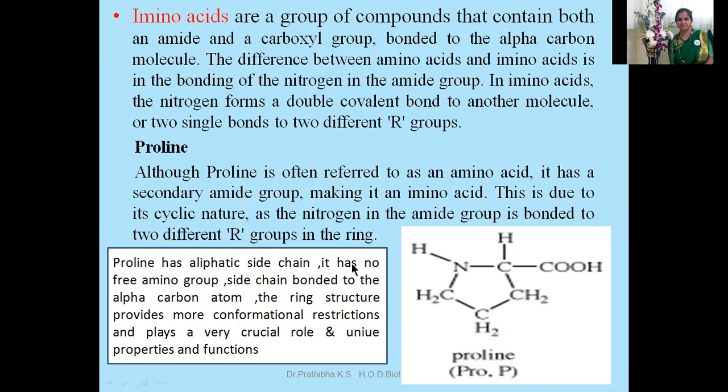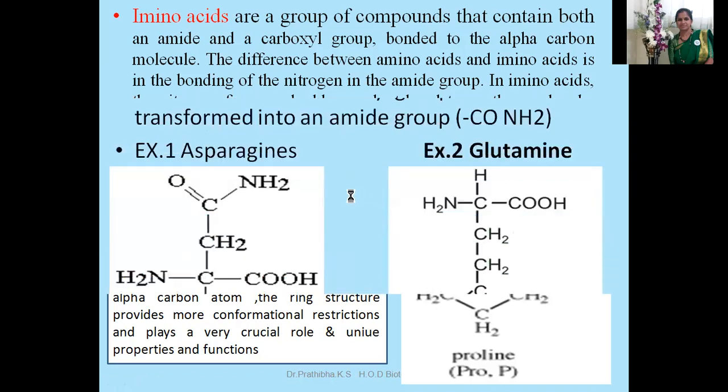To look more at proline: proline has an aliphatic side chain and it has no free amino group. The side chain is bonded to the alpha carbon atom, and the ring structure provides more conformational restrictions and plays a very crucial role, with unique properties and functions. So this is all about proline.